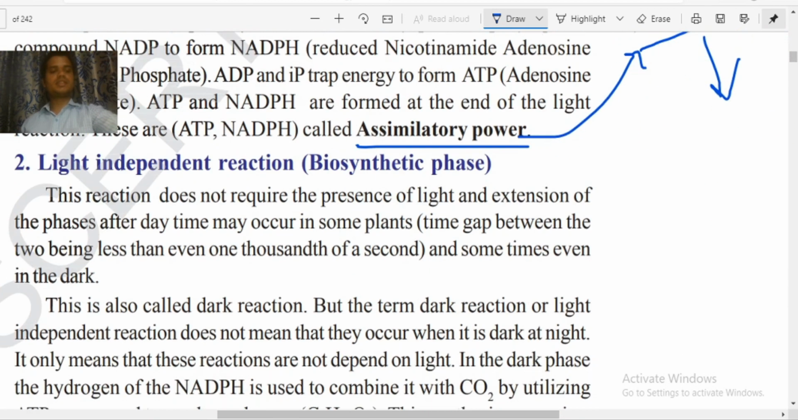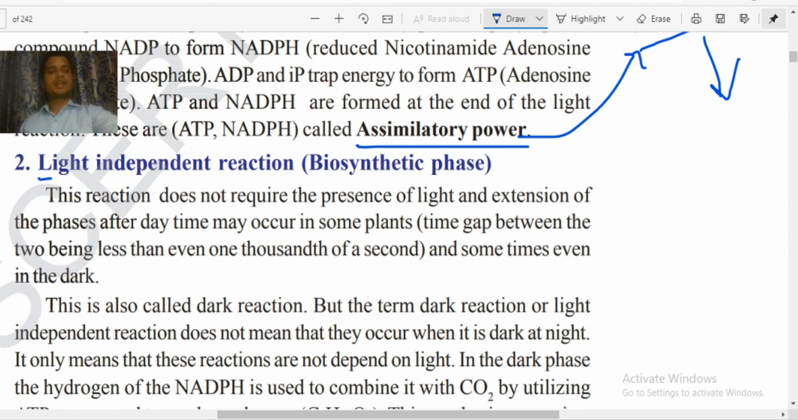Now this second stage is also called the dark reaction. Why is it called the dark reaction? It is not called the dark reaction because it happens in the evening or night. Many have a blind belief that all the dark reaction will happen inside the dark only. That is not correct. The dark reaction may also happen during the daytime.